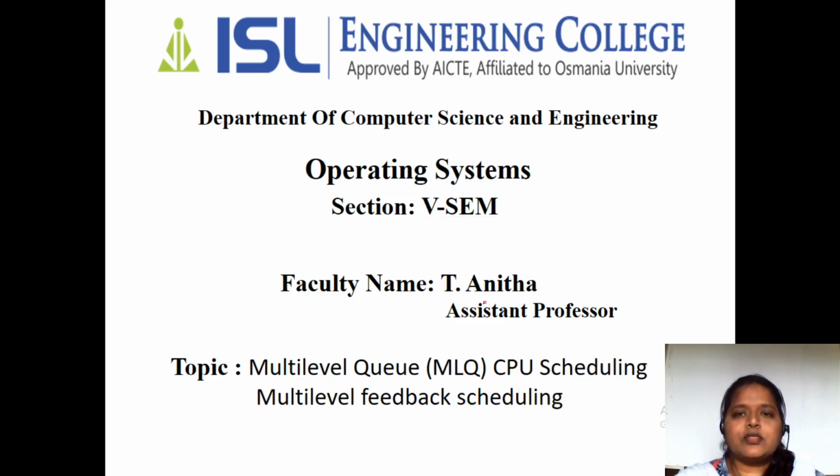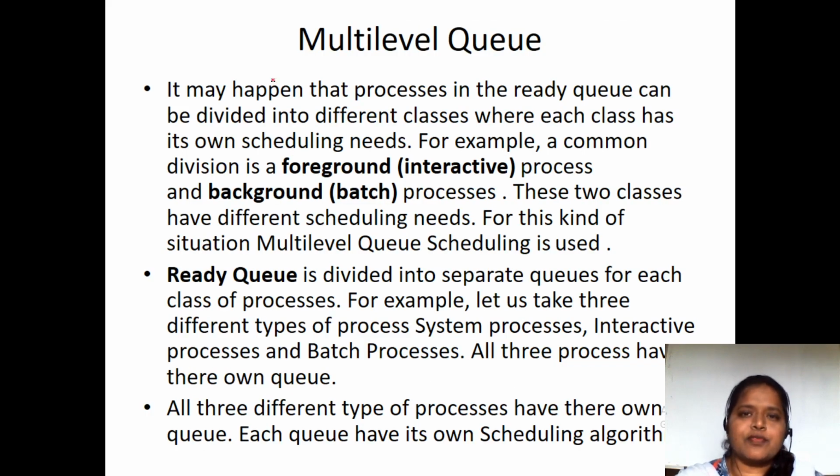So, today we're going to cover the last scheduling algorithm, which is the multi-level queue scheduling algorithm, or the multi-level feedback queue scheduling algorithm. The basic idea of multi-level queue scheduling, as the name itself indicates, is multiple queues. In the previous classes, we made use of a ready queue, right? We are going to have a ready queue.